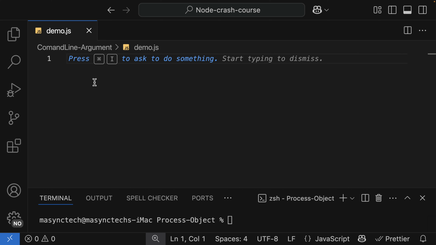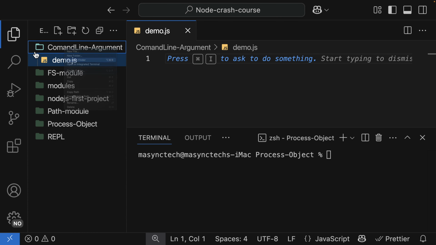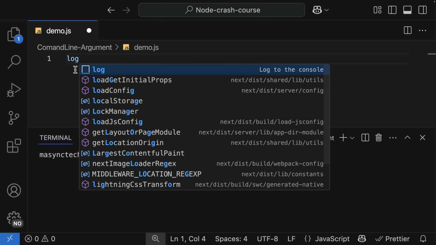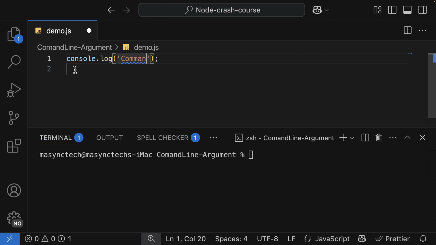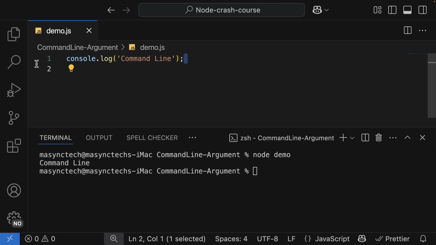Here is the flow. Let's say we have a couple of logics in this file. Now, upon executing this file, let me right click and then open in the terminal. So in here, I'm going to run this file. Let me just log something like command line. All right, so if I run the application as node and then demo, this code has been called or run.